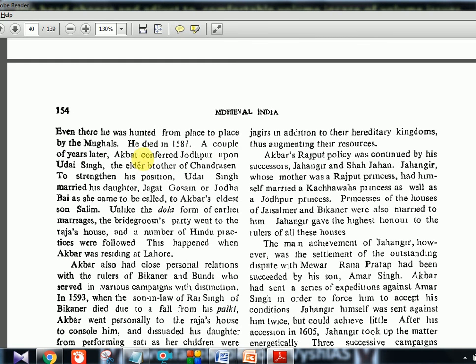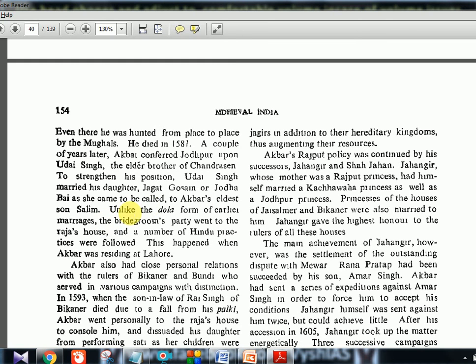A couple of years later, Akbar conferred Jodhpur upon Uday Singh, the elder brother of Chandrasen. To strengthen his position, Uday Singh married his daughter Jagat Gosain, Jodhabai. So here it's actually Jodhabai, but in history, it keeps changing. In different textbooks you will see some other Bai, this time it is Jodhabai, but it is not at all important for us.